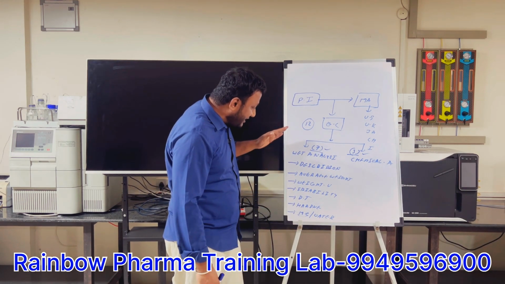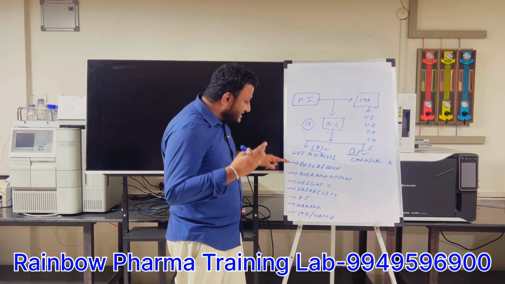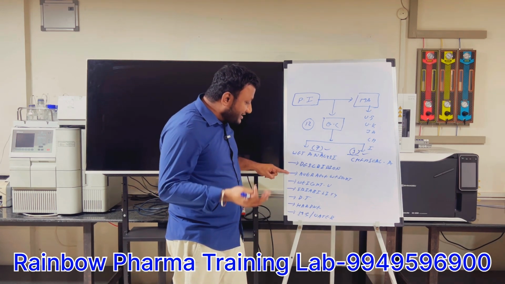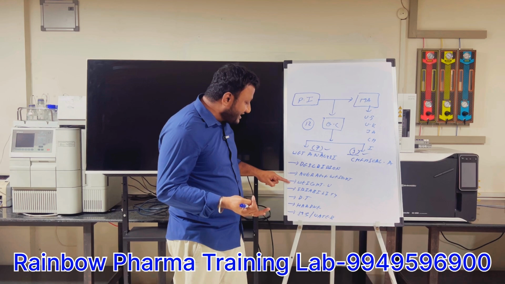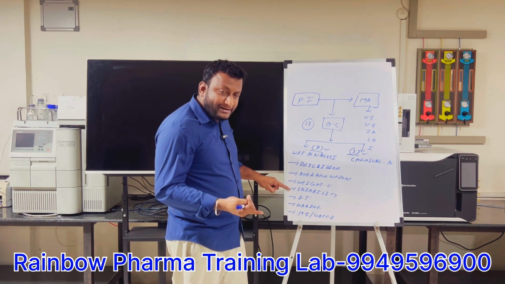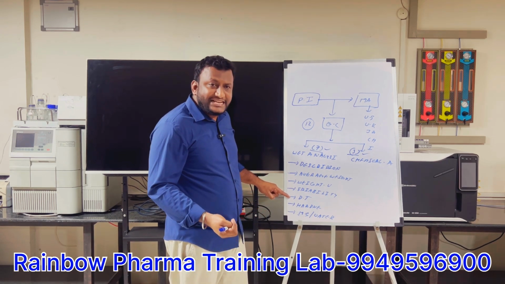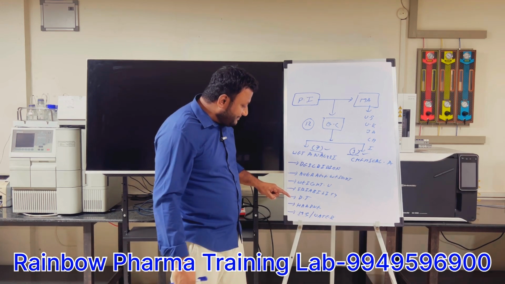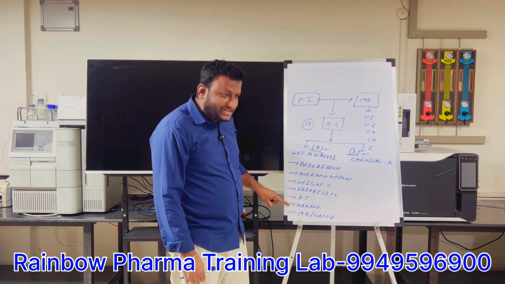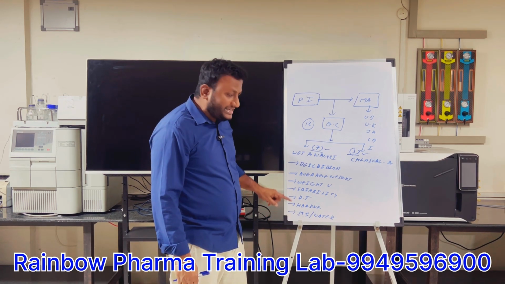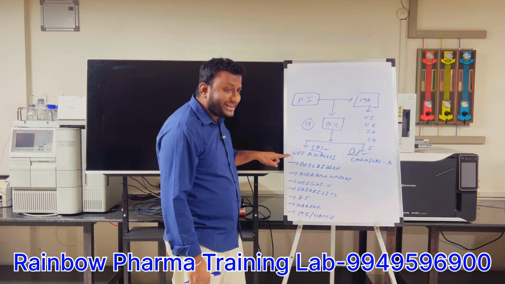Total how many tests do we have? 7. The first one is description. Second is average weight. Third is weight variation. Fourth is friability. Fifth is DT, disintegration time. Sixth is hardness tester. And seventh is water content. These 7 tests come under wet analysis.